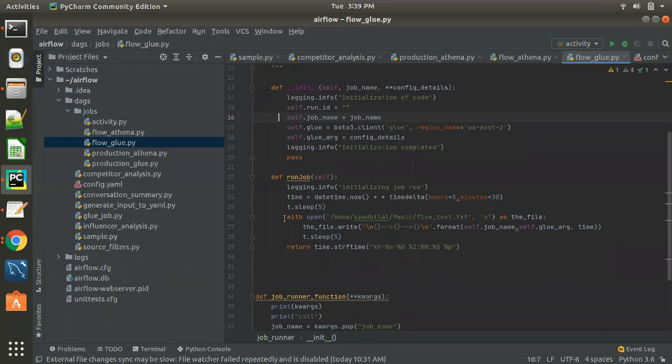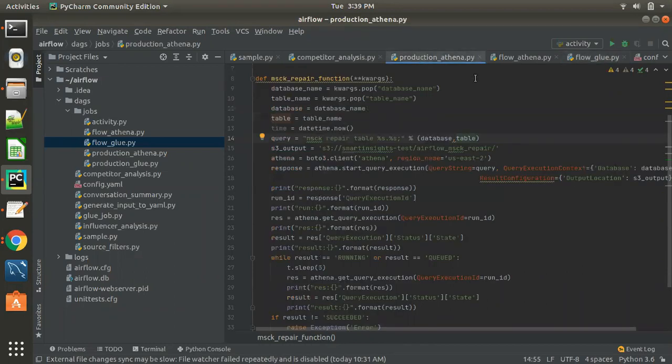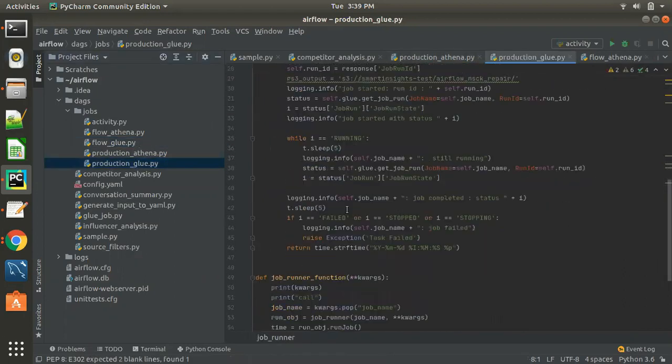So after it writes the data in S3, we get the status of our pipeline. While it is running, we get the status. When it is success, we give back the flow to Airflow again.